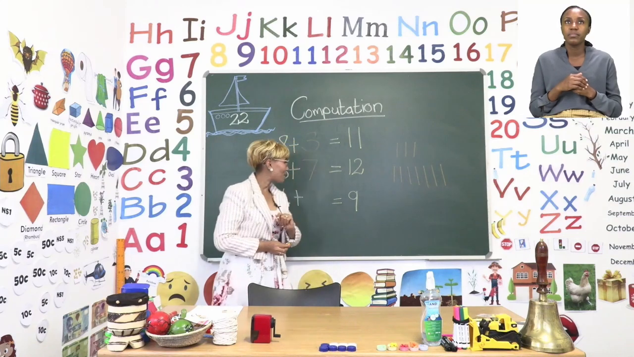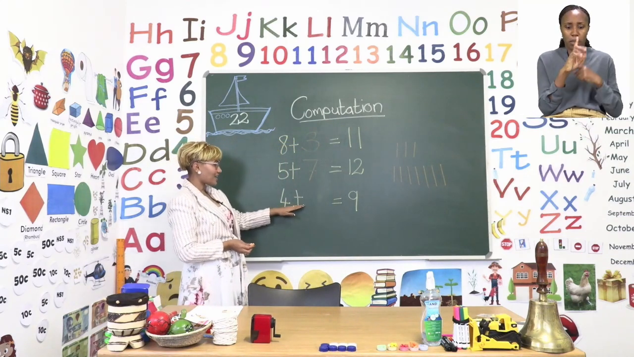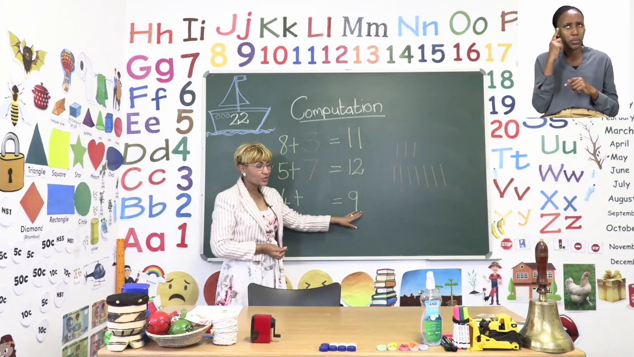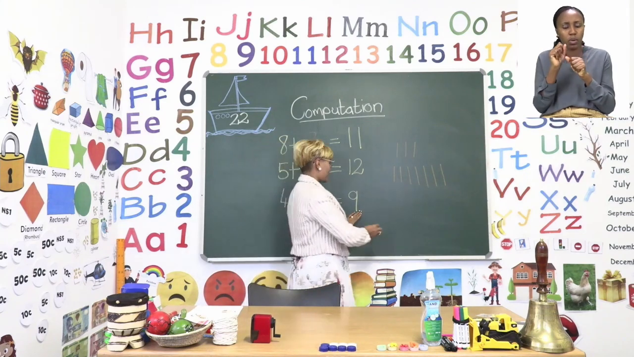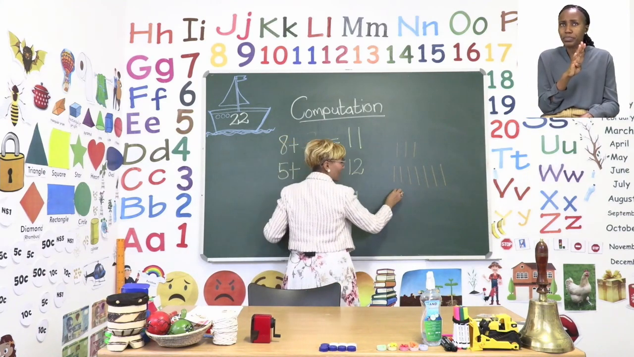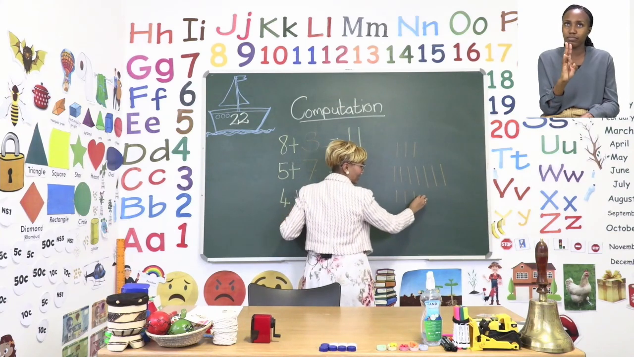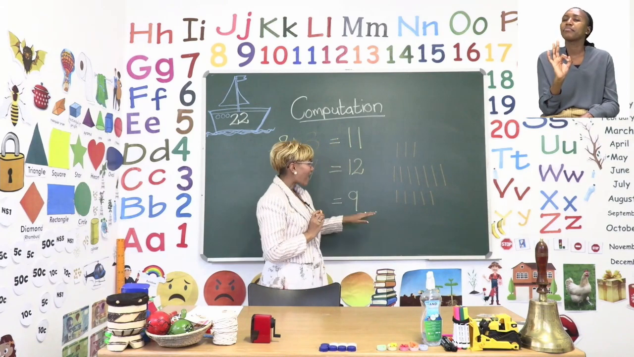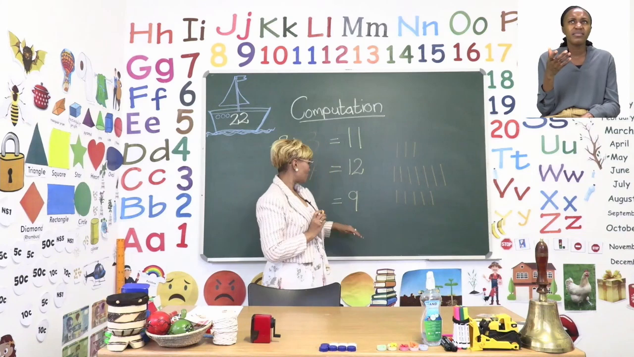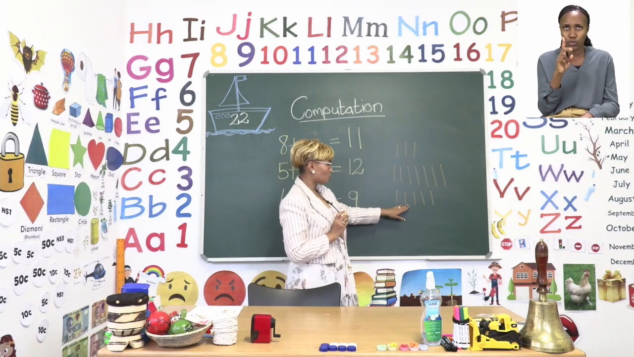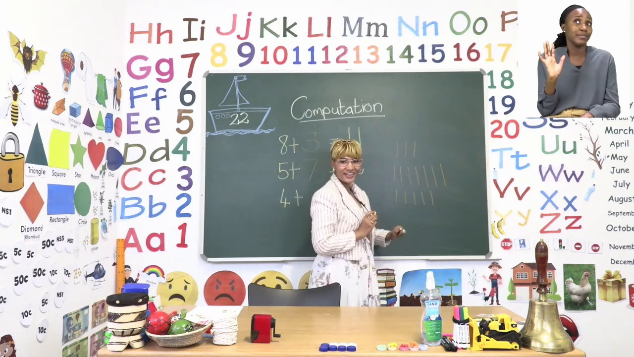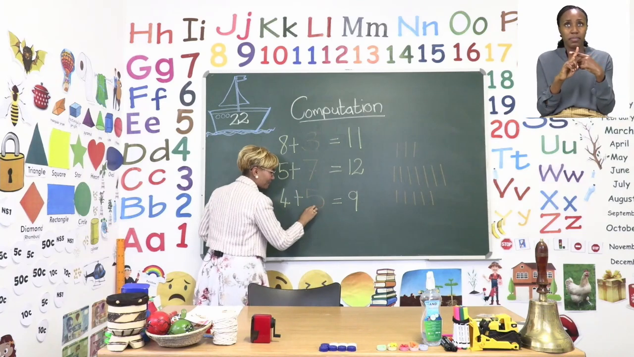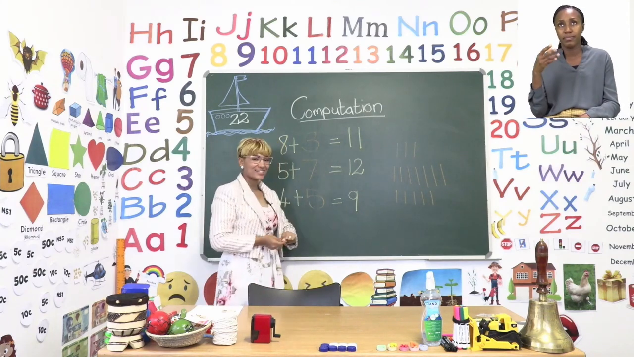Let's try one more sum together. 4 plus blank space equals 9. And remember, what should we do now? We have to count on. So we say 4, 5, 6, 7, 8, 9. Now we see how many lines did we count in order to get to 9. 1, 2, 3, 4, 5. So now we say 4 plus 5 is equal to 9.